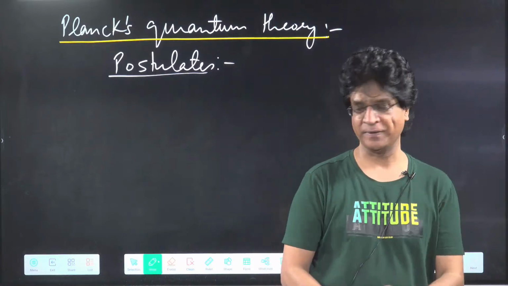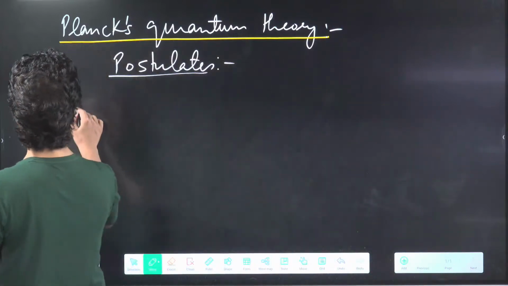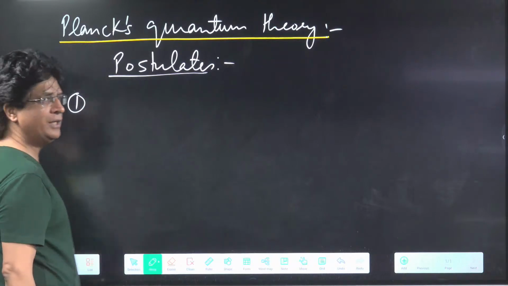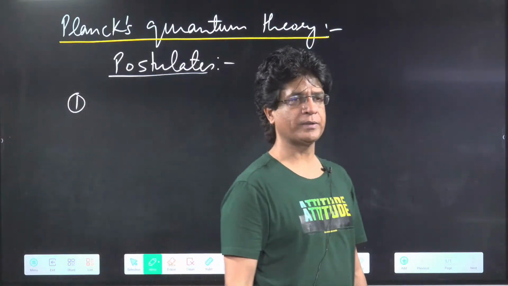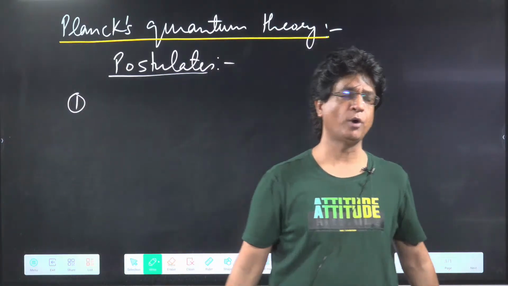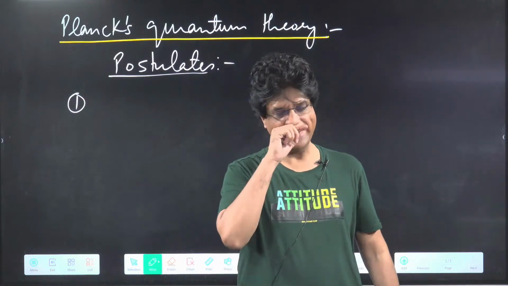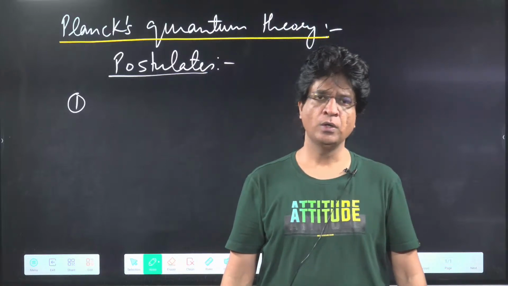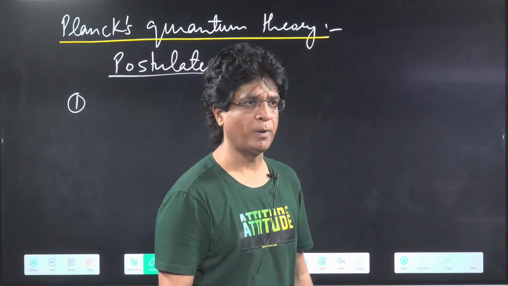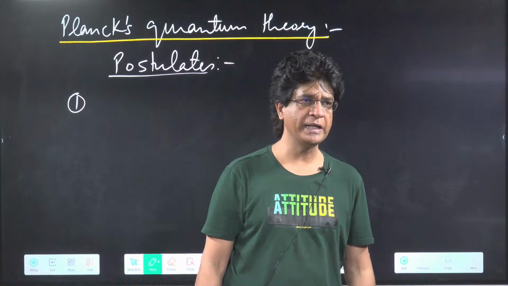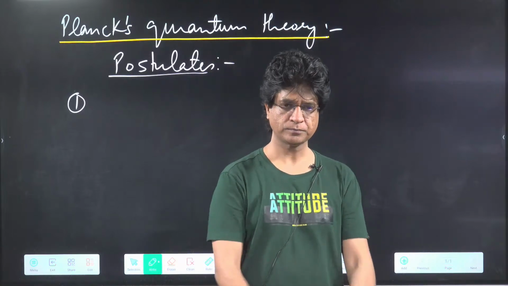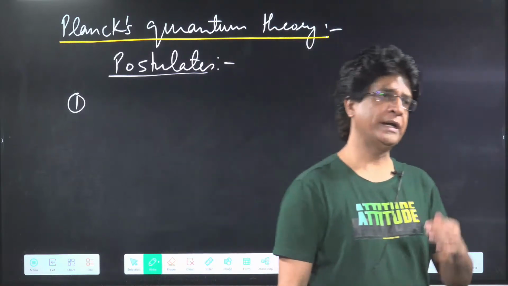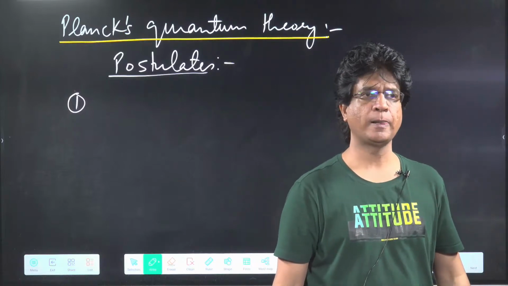Okay. So the first postulate he gave was, please write down, any white glowing body will emit all radiations in equal amount.